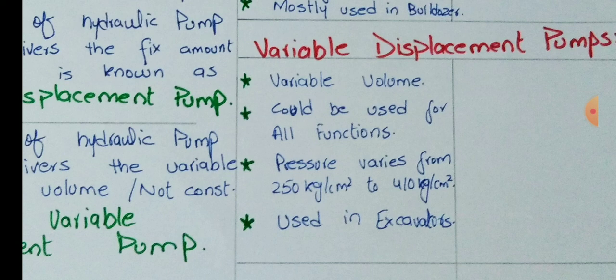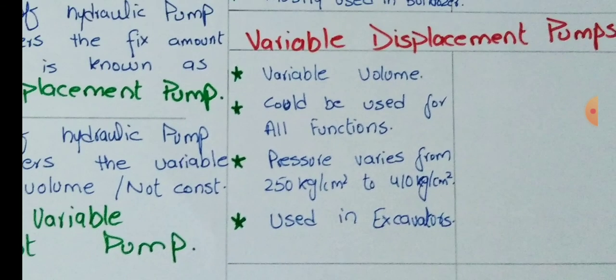Again, used in excavators. So these variable displacement type pumps are used in excavators. You can also say that in the D65EX-16, I didn't mention the work equipment and pump details. I will make a video for it, but there is a pump present inside that machine which is giving a pressure of 410 kg per cm square, which is the maximum pressure.